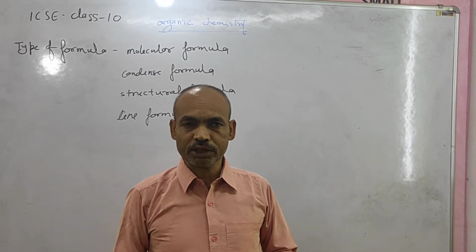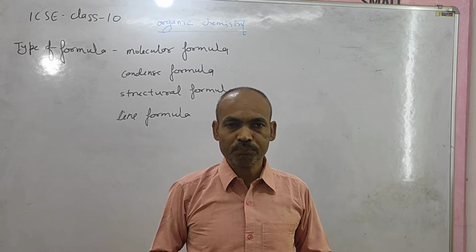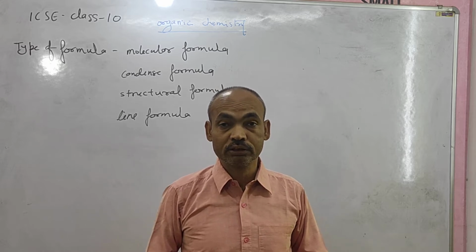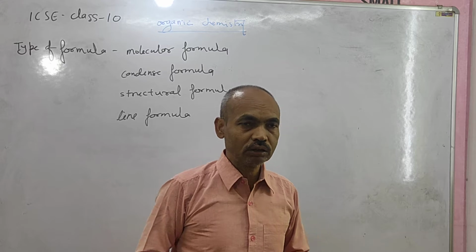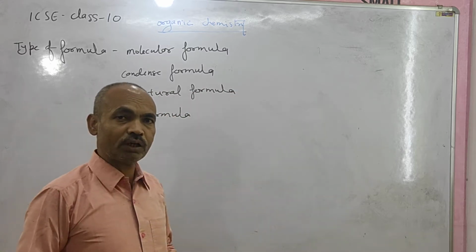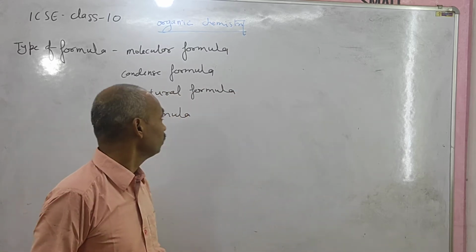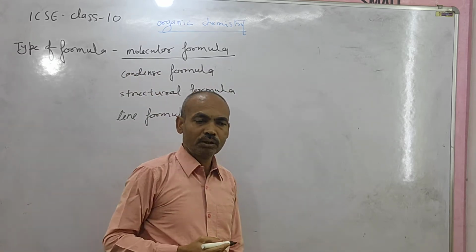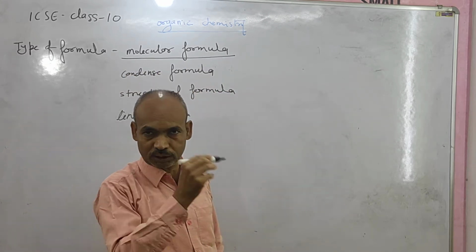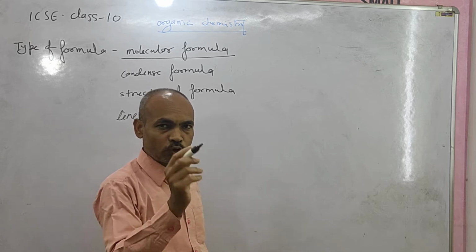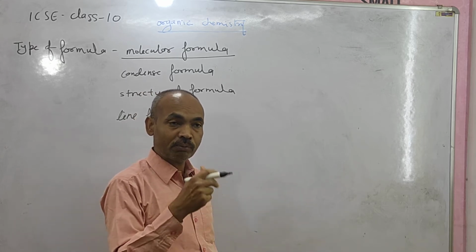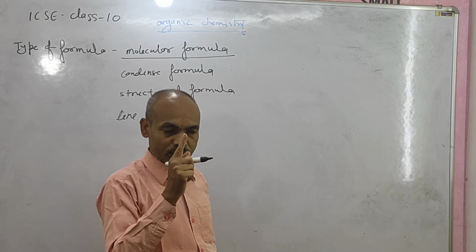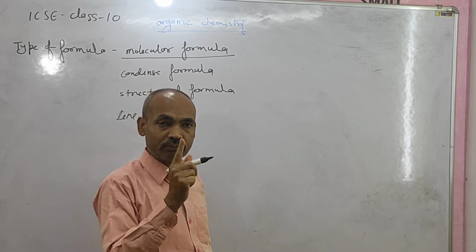Today we will discuss the types of formula in organic chemistry. There are four types of formula in organic chemistry. First of all, molecular formula. The molecular formula is the simplest formula, which gives only an idea about the number of atoms used and the name of the elements used.